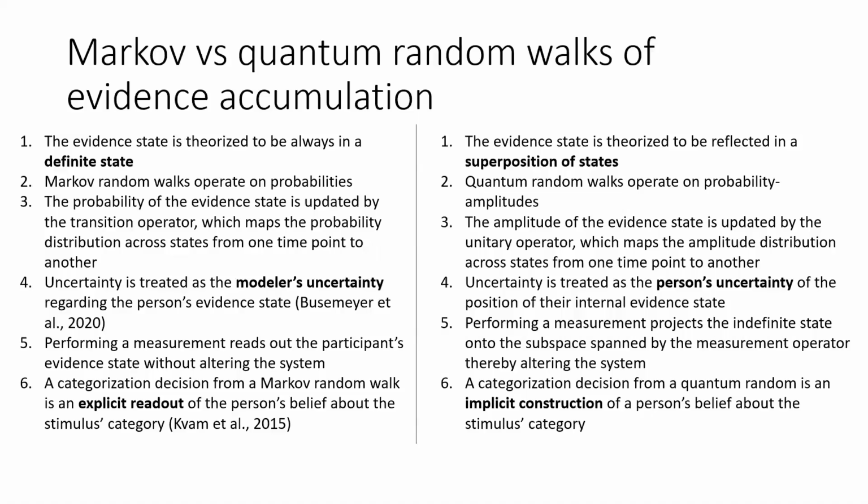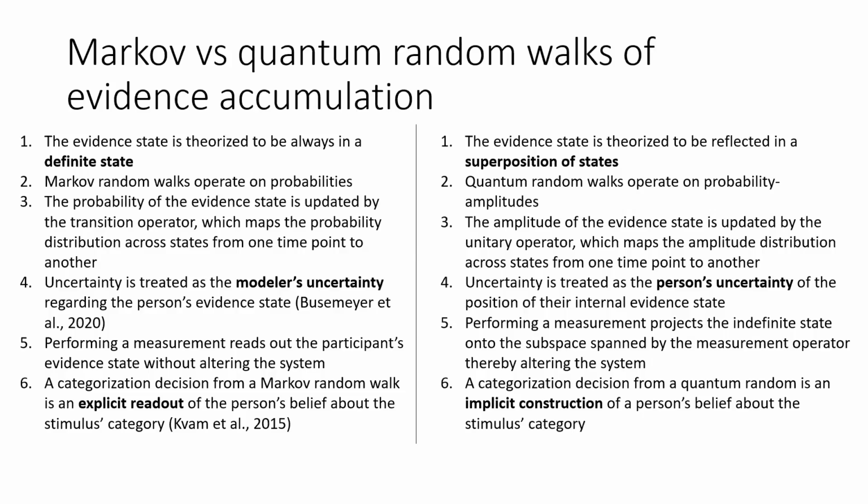Moving on to Markov versus quantum random walks of evidence accumulation. In a Markov random walk, a person's evidence state is theorized to be located in a definite single state. Markov walks operate on probabilities. With that in mind, the probability of the evidence state is updated by the transition operator, which maps the probability distribution across states from one time point to another.